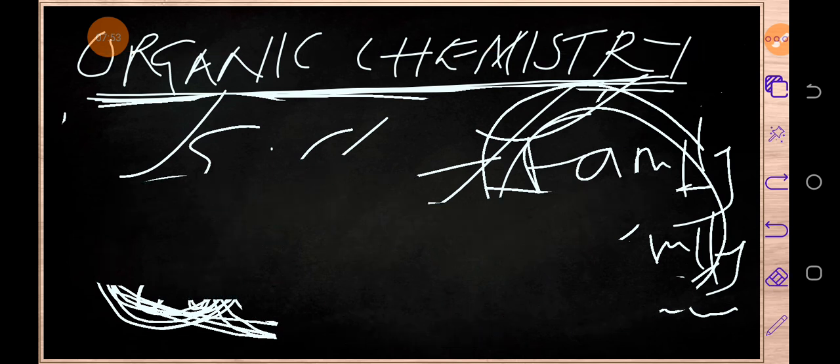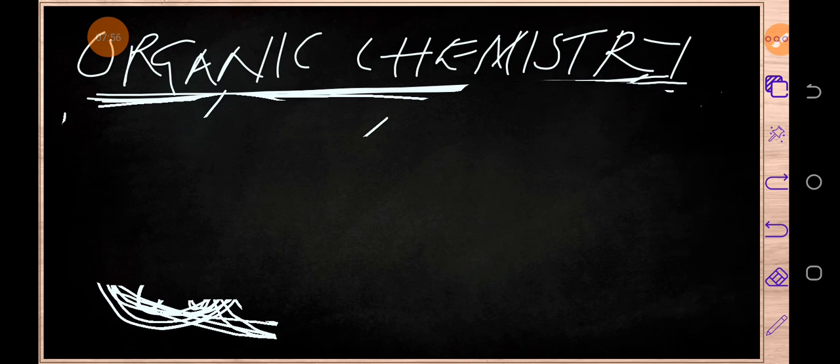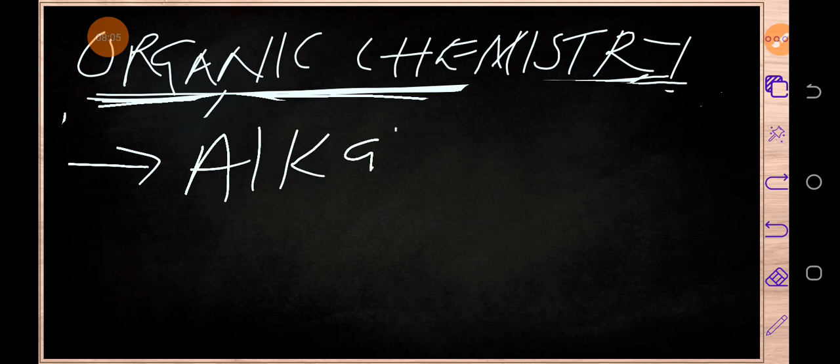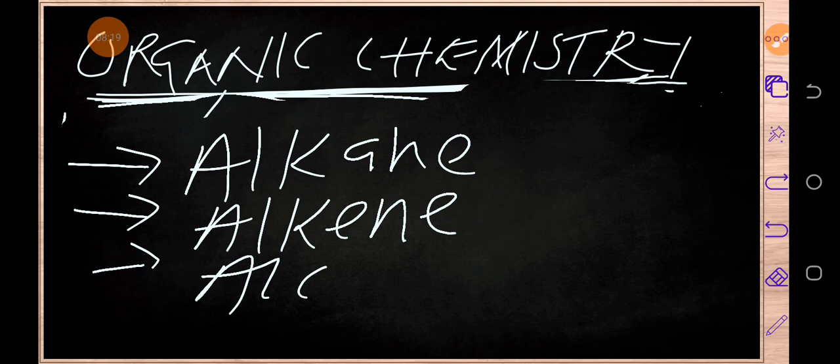So here are some of the families we need to know. The families of what? Of organic compounds. So number 1, we've got the first family, which is called alkane family. Then number 2, we've got a family which is called alkene family. Then we've got a family which is called alkyl family.